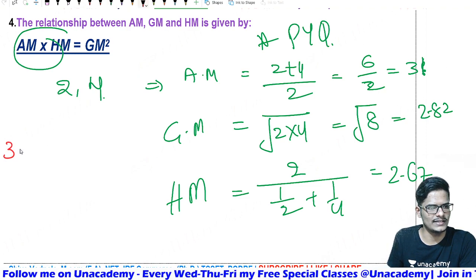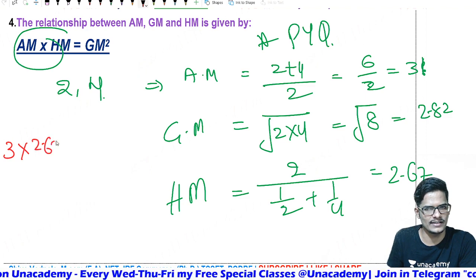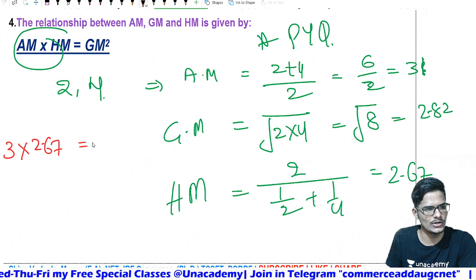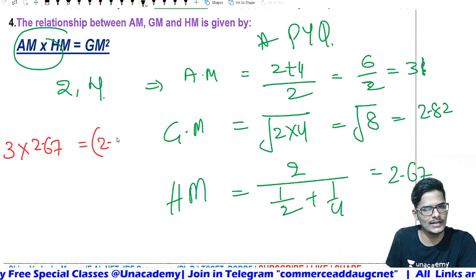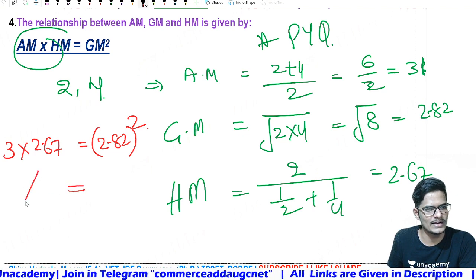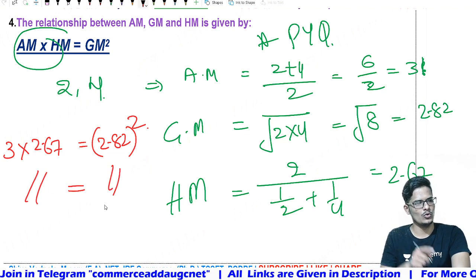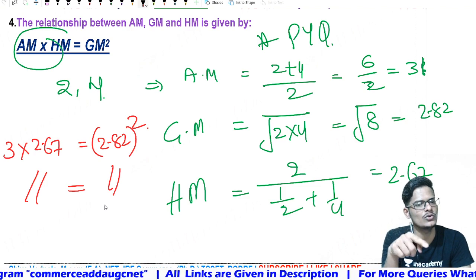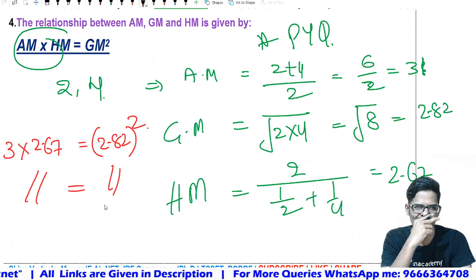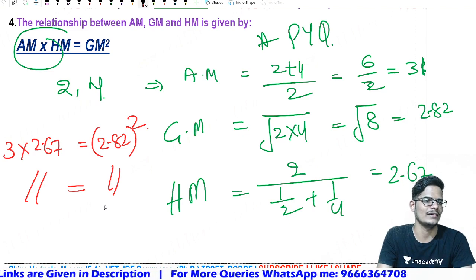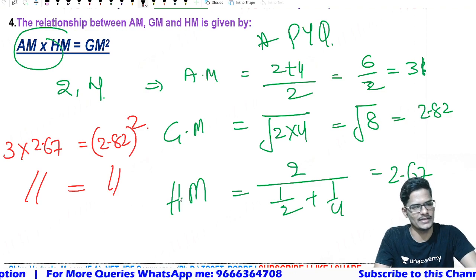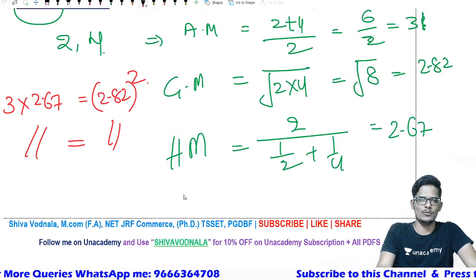AM, that is 3, into HM, 2.67, which is equal to 2.82 whole square, which is the geometric mean whole square. Then both will exactly match, both will be equal. 3 into 2.67 and 2.82 whole square, both will be equal certainly. But if you want proof, you can calculate in your calculator also. This is how the relationship between the AM, GM and HM will be there.